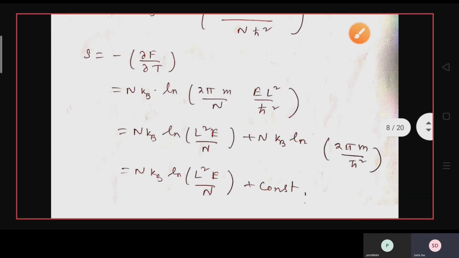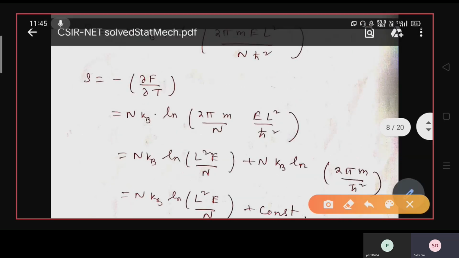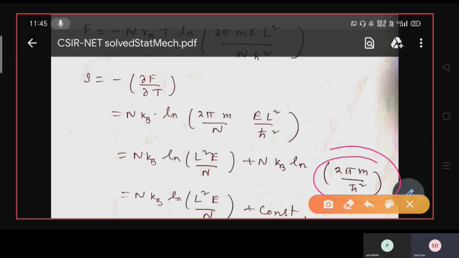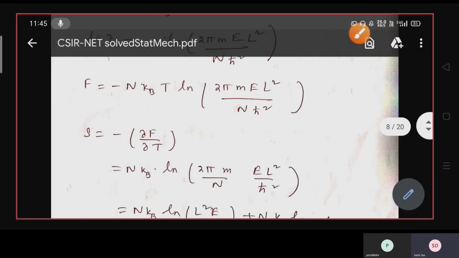Now I have put the two terms here because 2 pi m by h cross square is the constant term. So the variable term is n kb ln L square E by n, which can be written as n kb ln L square E by n plus constant.